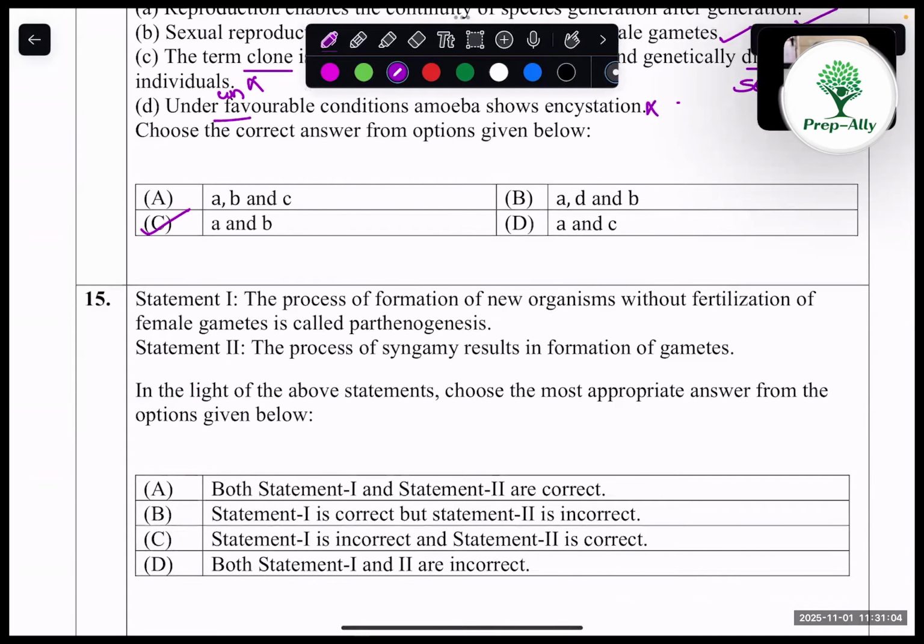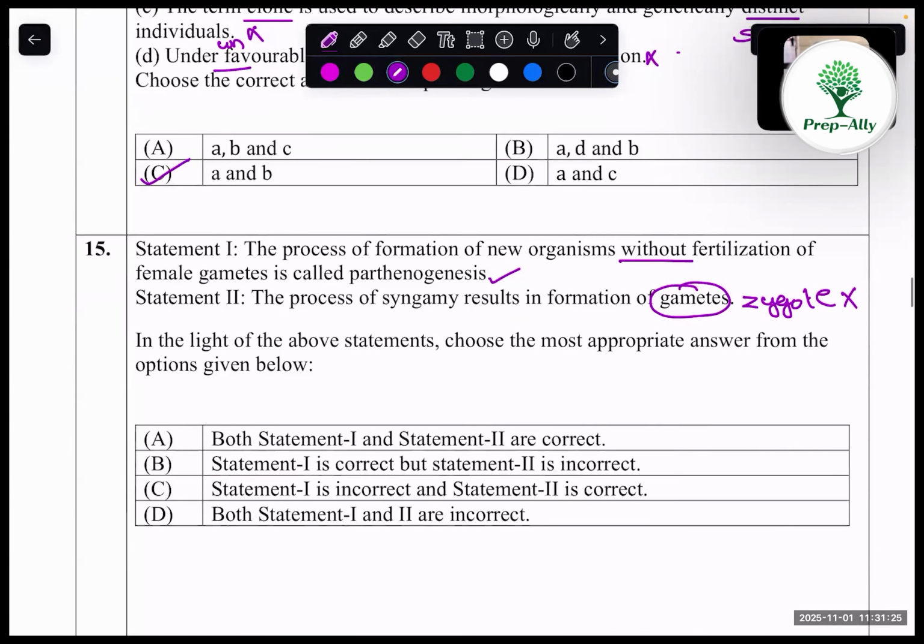15th question, statement 1. The process of formation of new organisms without fertilization of female gamete is called parthenogenesis. Yes, correct. The process of syngamy results in the formation of not gametes, that is zygote. So the statement is incorrect. So option B, statement 1 is correct.